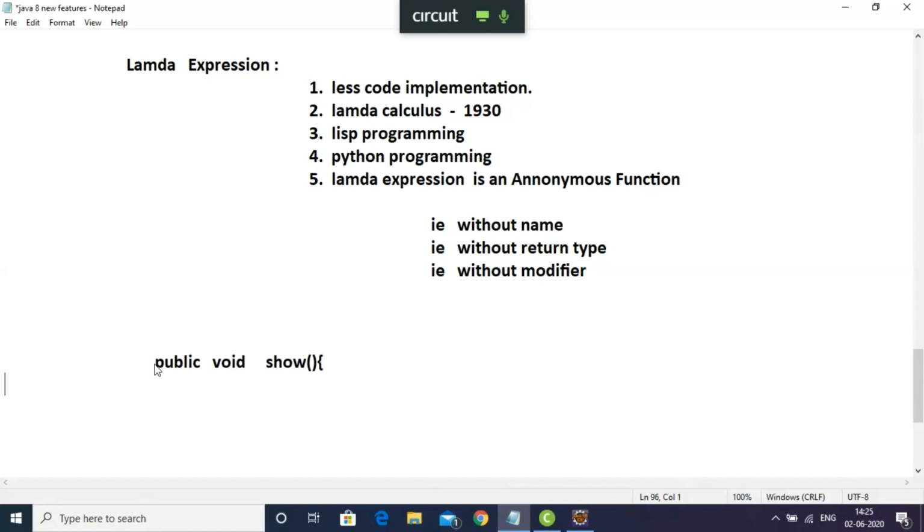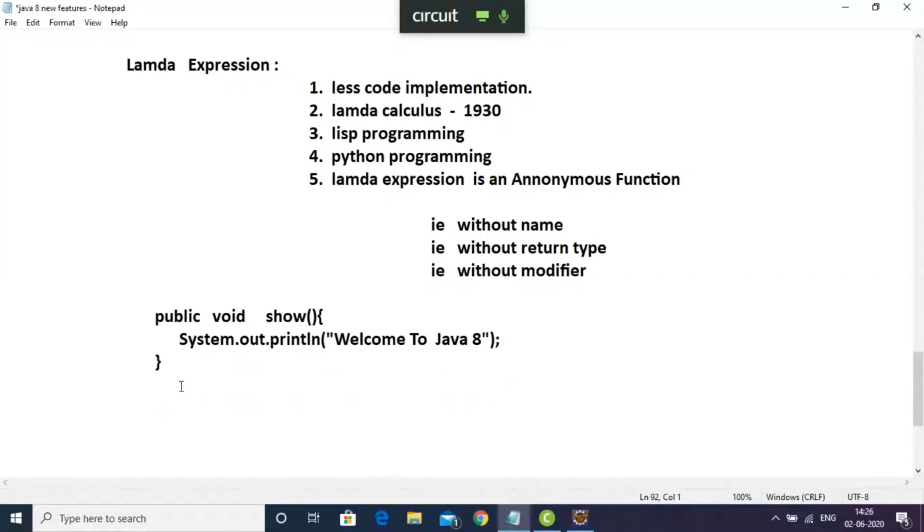So already you know how to write a Java method. Inside this we should write System.out.println, and you're going to print welcome to Java 8. I'm just printing one string. So this Java method is printing a string.